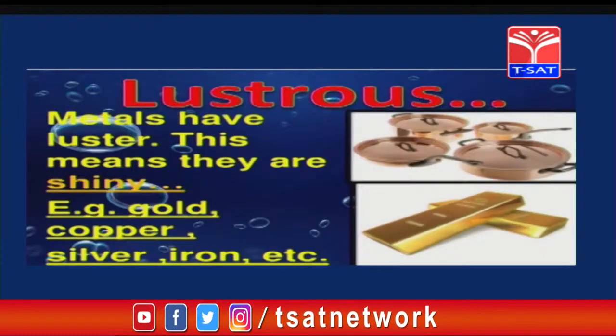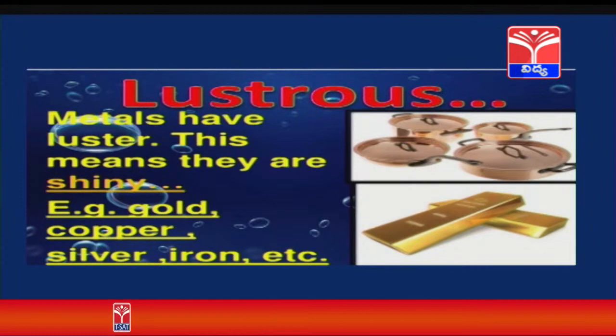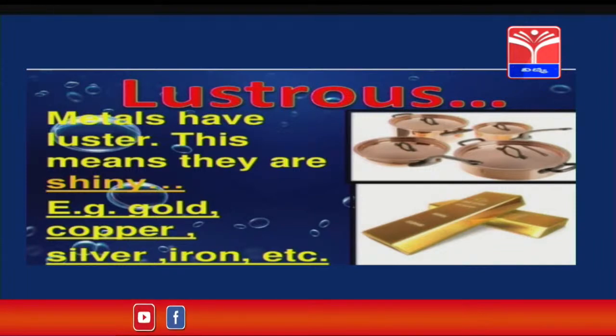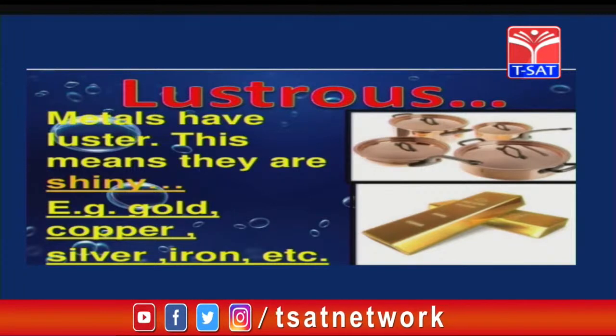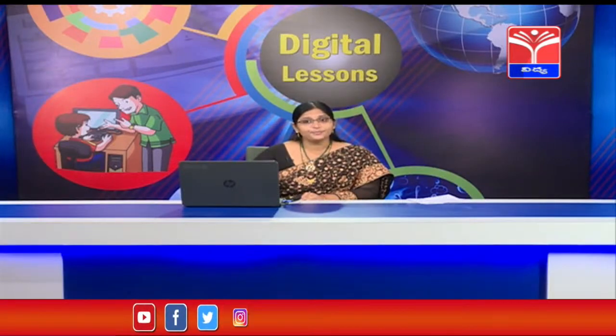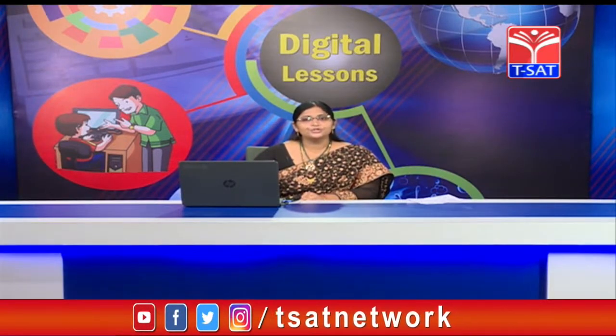Now let us see the next one, that is lustrous. What do you mean by lustrous? It is nothing but shiny nature. So metals have luster. That means they are shining in nature. Examples: gold, copper, silver, iron, etc. Because of this lustrous property, these metals are useful for making different types of ornaments and jewelry. Have you understood, children?